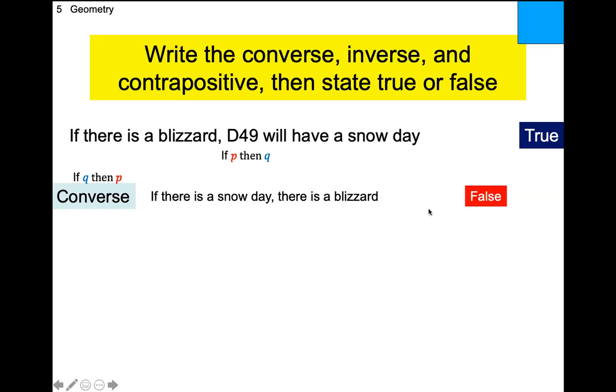Now remember, the converse could be true or false. You have to determine it. How do you determine it? You write the statement out. Questions on that? All right, let's make the inverse.